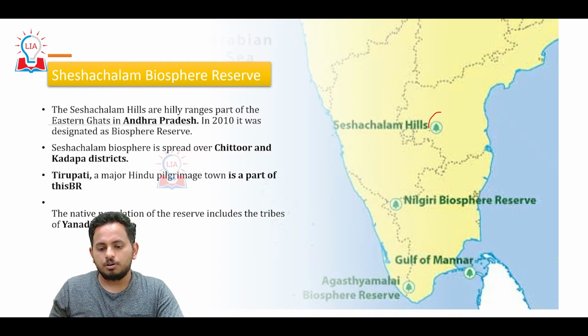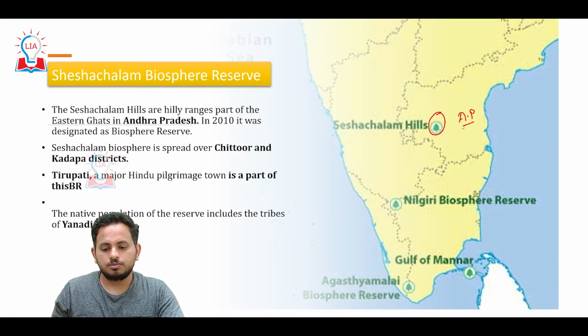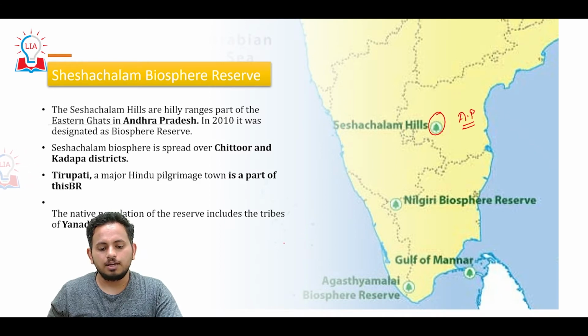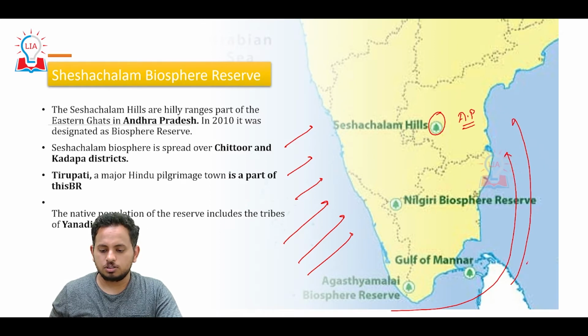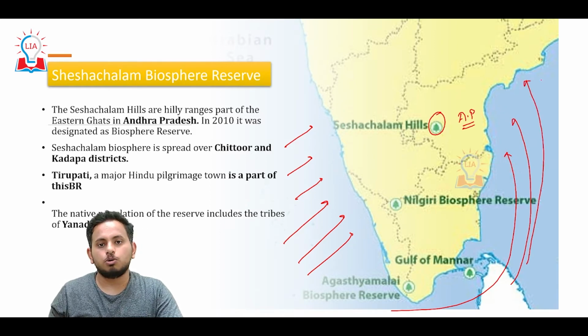Look at the map here. This is the location of Sheshachalam Biosphere Reserve in the state of Andhra Pradesh. As and when you see the location, one thing that will come to your mind is that from here we have southwest monsoons, that is the Arabian branch, and from here we have the Bay of Bengal branch of southwest monsoon.